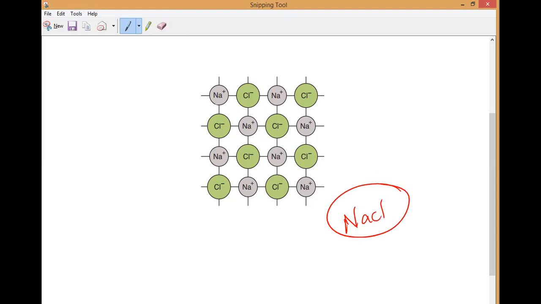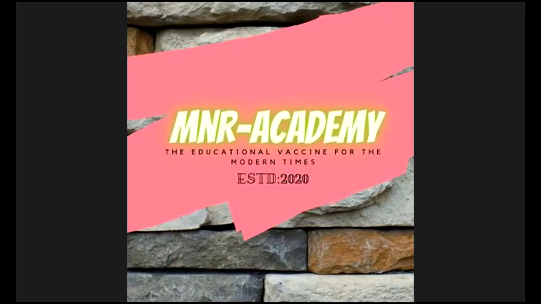If you observe in this picture, you can see sodium, chlorine, next sodium, chlorine, next chlorine, sodium, chlorine, sodium, chlorine. So you can see every time one sodium is combined with one chlorine ion. This is what you have to understand. Hundreds of chlorine ions and sodium ions combine together, and that is what we call sodium chloride.